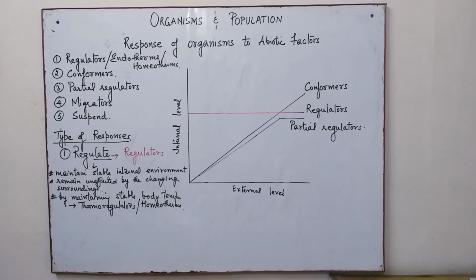or endotherms as well. Example is birds and mammals. Also, there are certain animals that maintain a constant osmolarity of body fluid. So, the first method is by maintaining the stable body temperature or by maintaining